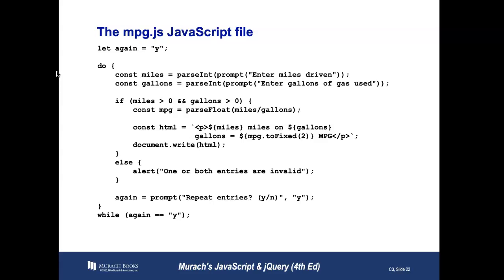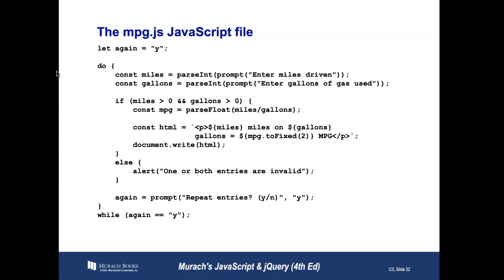So what do we have? We have a do, and we have const miles equals enter the miles driven. So you can visualize this: there's a prompt box that will pop up with the message enter miles driven. You're going to enter your miles. Then you're going to have a const gallons that enters gallons of gas used. So we have two variables from the user entries. If the miles is greater than 0 and the gallons are greater than 0, let's figure out the miles per gallon. We have a const of MPG.